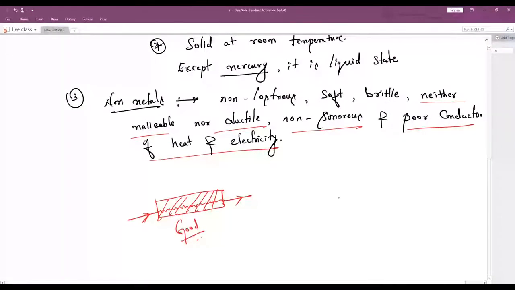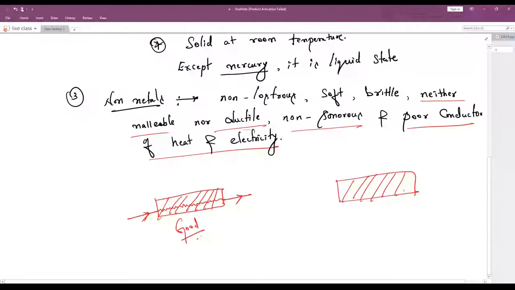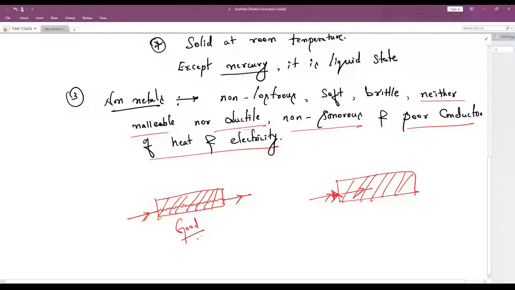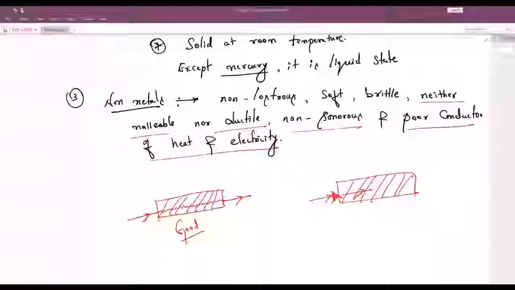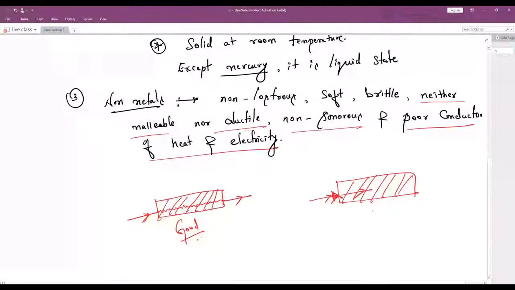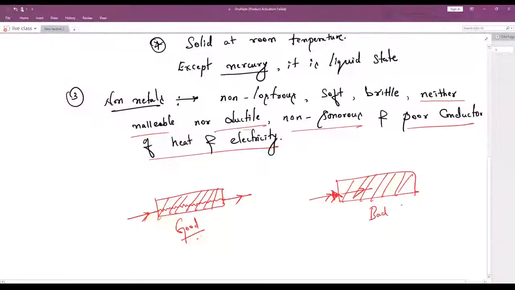In the same way, let me take one more substance. I am passing the current from this end. It is not allowing the current to flow in this direction. It is resisting. It is stopping here itself. Those are called bad conductors of heat and electricity, or poor conductors of heat and electricity. Any doubts? Is the concept clear?